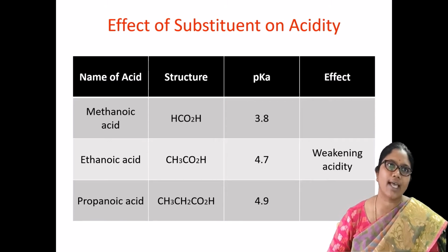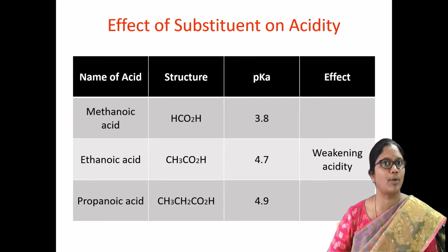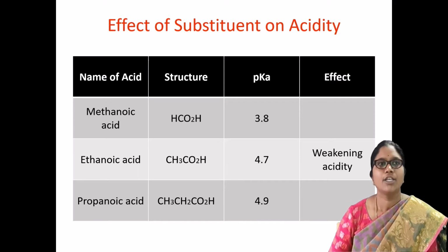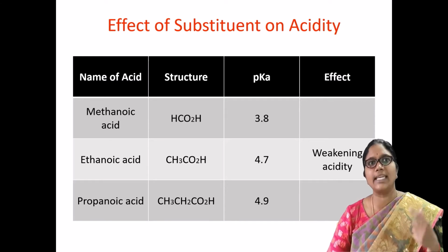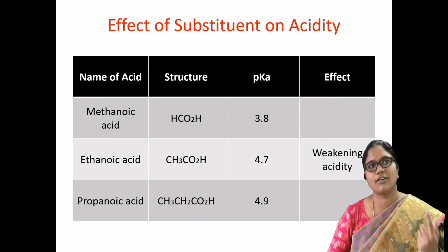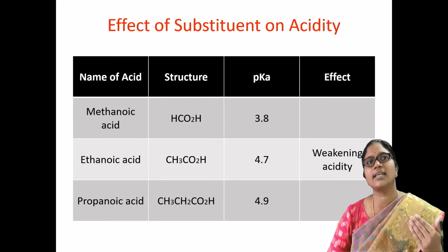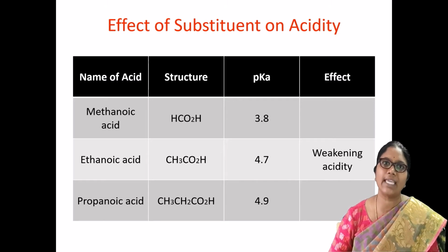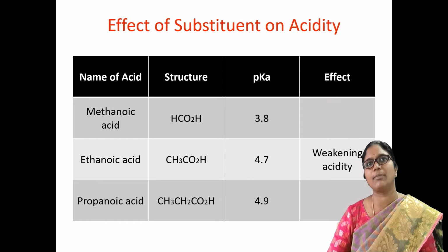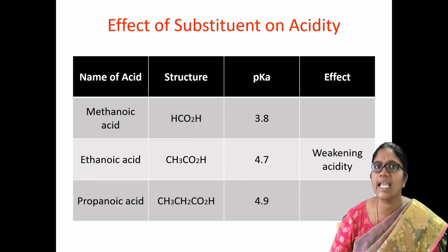Here we have methanoic acid, ethanoic acid and propanoic acid. From methanoic acid to ethanoic acid, there is an alkyl group increasing in the structure. From ethanoic acid to propanoic acid, the alkyl groups keep on increasing. Thereby the pKa value keeps on increasing, so there will be a decrease in the acidity.